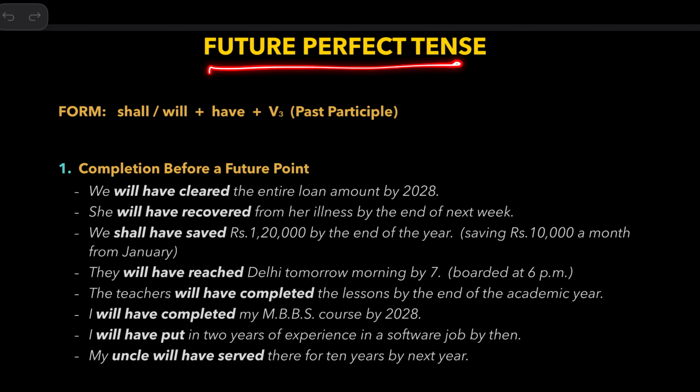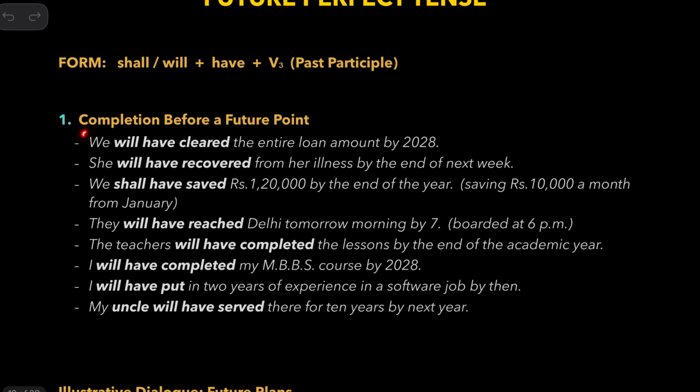Future perfect tense. The form is shall or will, then have, then the third form of the verb. It is used to talk about actions that will be over before a certain point in the future. For example, we will have cleared the entire loan by 2028. What does that mean? After 2028, there will be no more loans left. Everything will have been cleared.